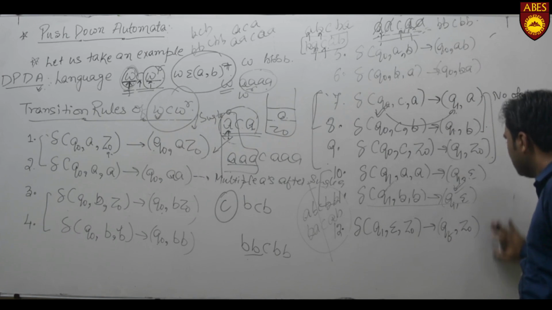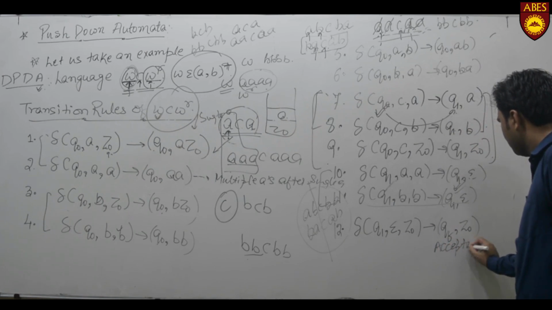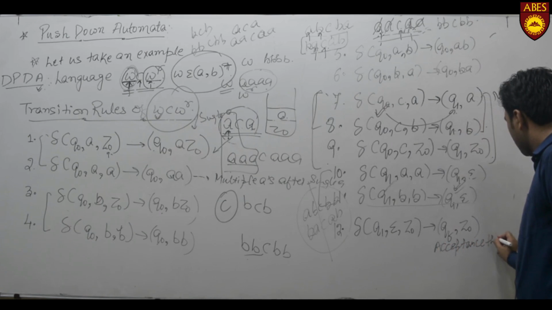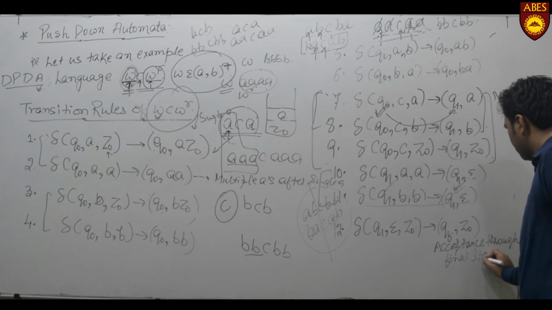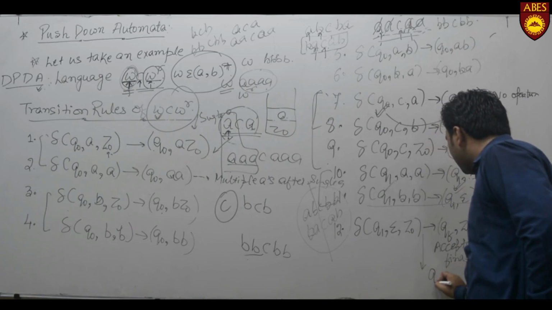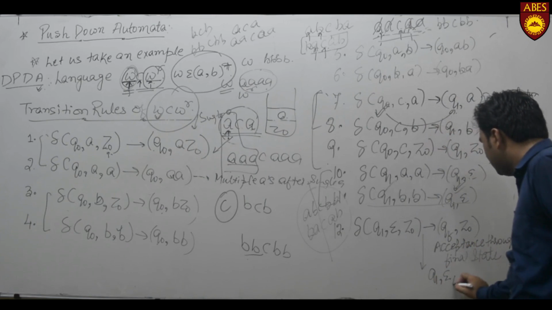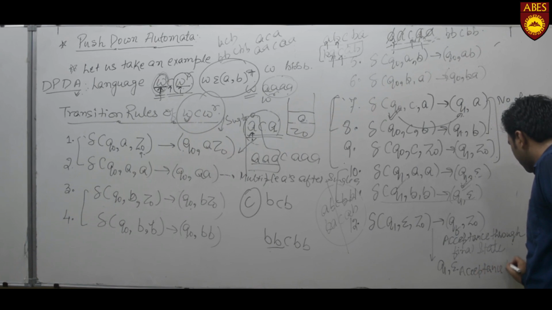This is the acceptance through final state. Or we can do it as Q1, null, and this is the acceptance through empty stack.